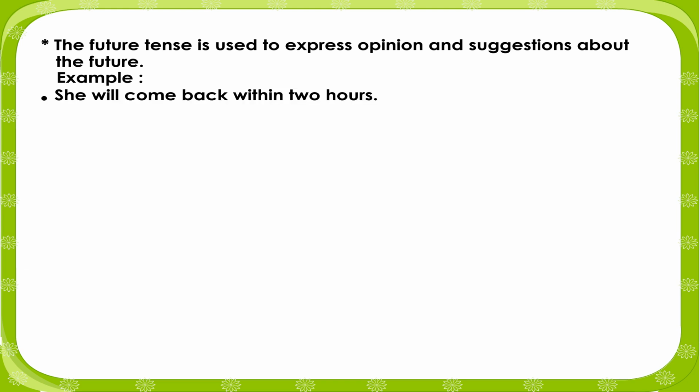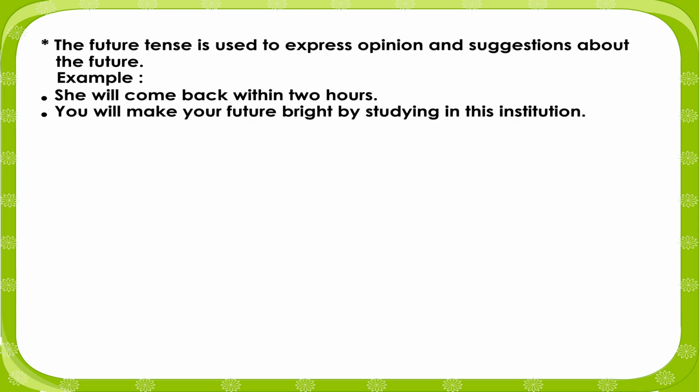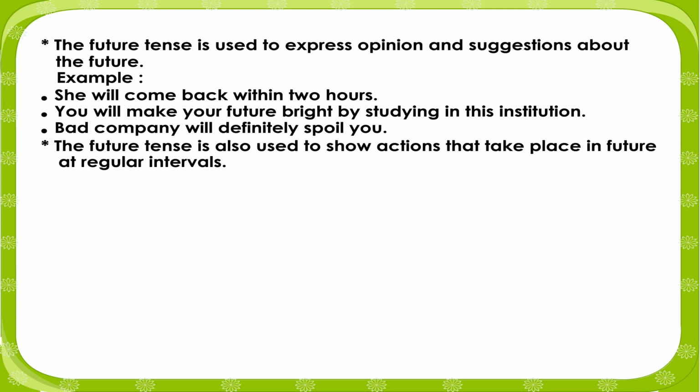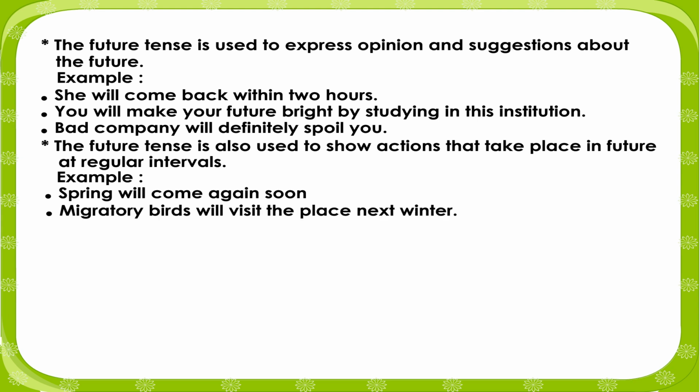Example: she will come back within 2 hours. You will make your future bright by studying in this institution. Bad company will definitely spoil you. This future tense is also used to show events that take place in the future at regular intervals. Example: spring will come again soon. Migratory birds will visit the place next winter.